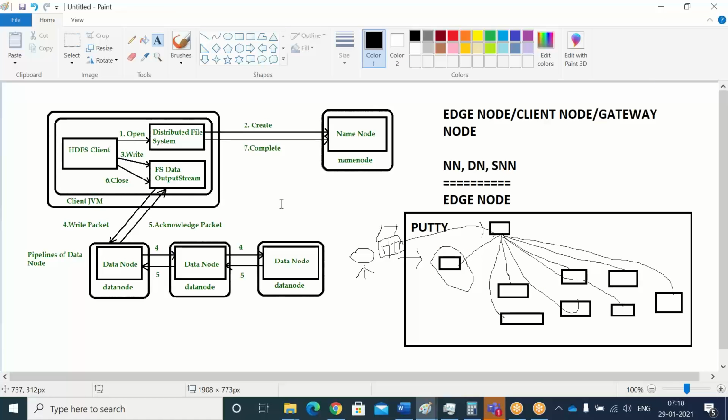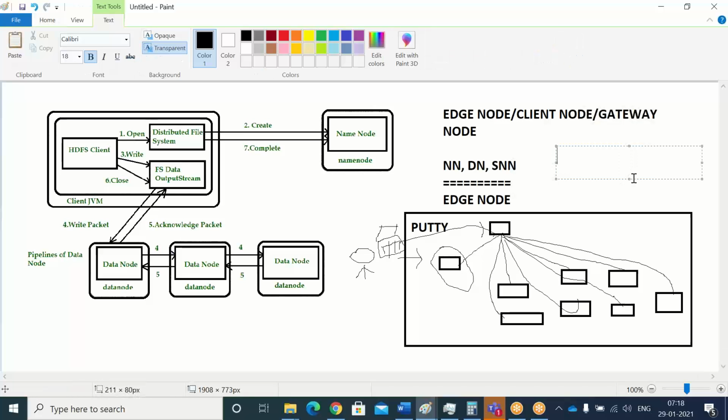Clear, right? Now we will go with the write operation. Let's say I have one input file.